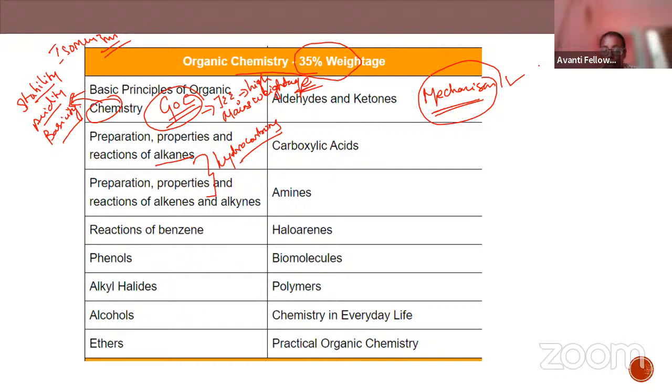So be clear with the mechanisms. When you solve each type, write the mechanism and solve it, and you will get it easily.